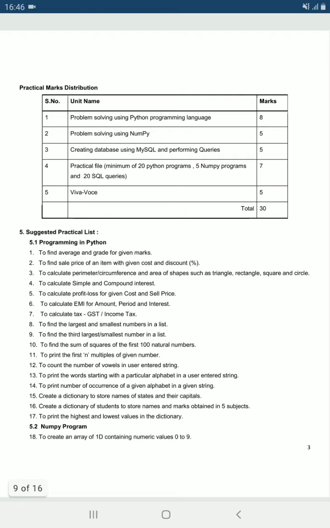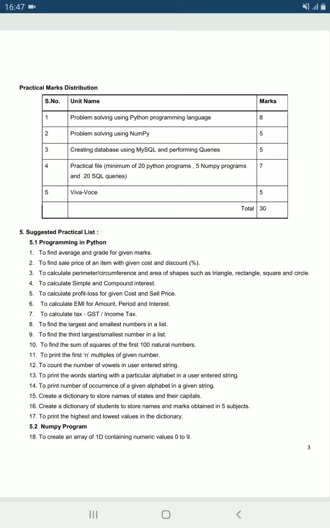Then after that there are 30 marks for the practical. The practical is divided into 5 parts. The first is problem solving using the Python programming language, that is of 8 marks. First one or two programs will be given to you, that you have to perform on your PCs, and it is of 8 marks. Then you have to solve one problem using NumPy, that is of 5 marks. Then you have to create a database using MySQL and perform some queries on it, that is of 5 marks.